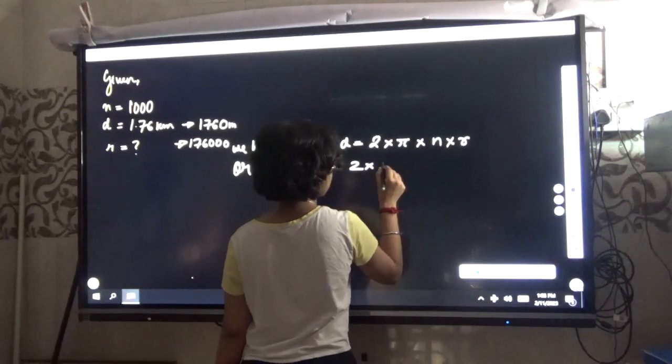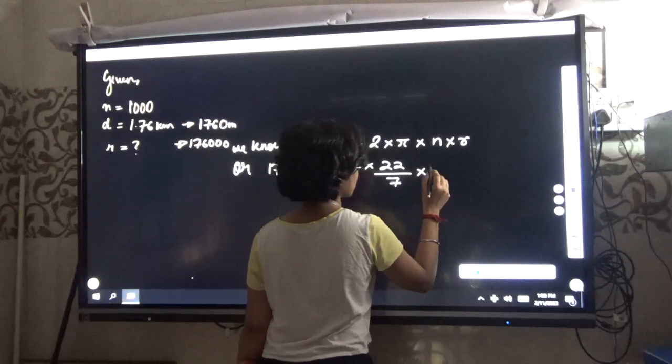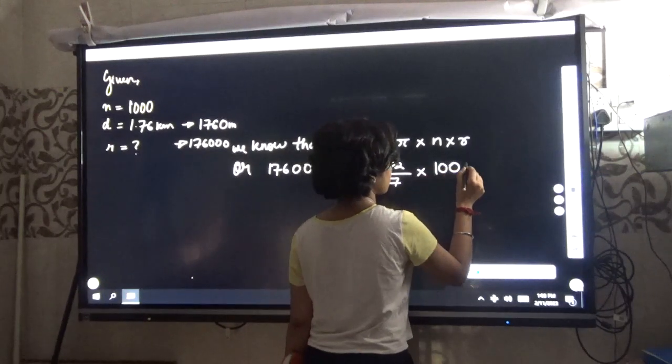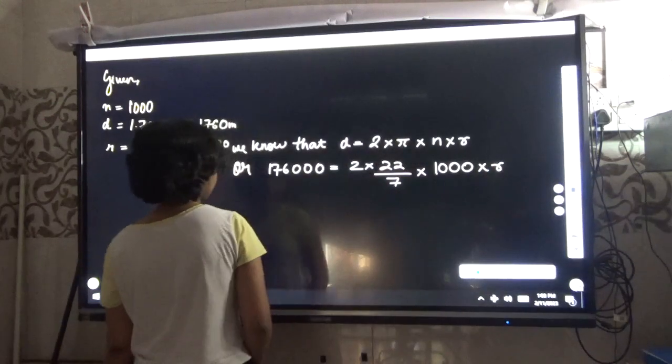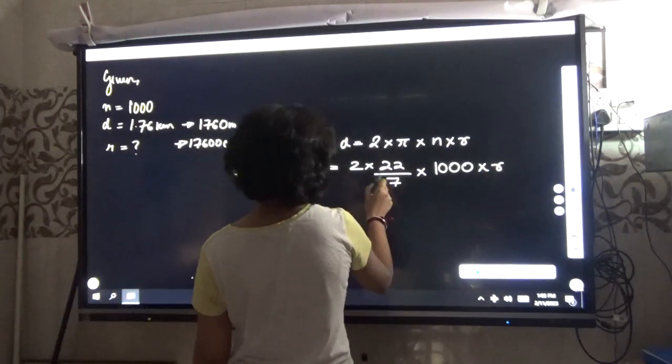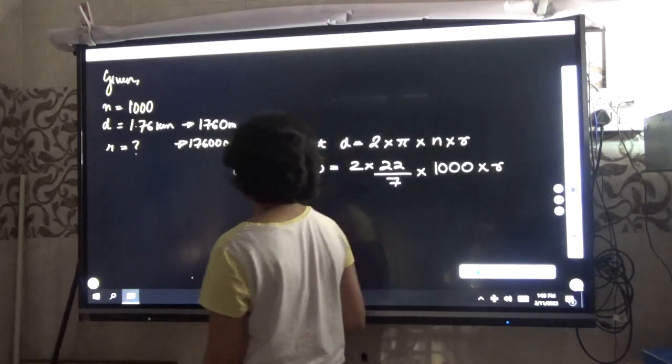What is the value of pi? 22 by 7, into number of rotation 1000, into the radius. Now R to be found out, so 7 here is divided, it will go here. Simplify it.